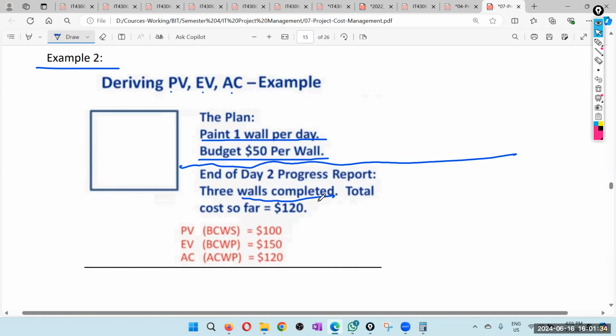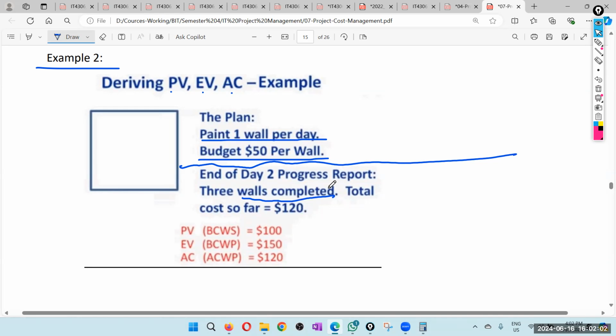But what about the total cost? So budget is $50 per wall. But we have done now 3 walls. But it has cost only $120. කියන්නේ සාමාන්‍යයෙන් බිත්ති තුනකට ඩොලර් 150ක් ඇද්ද, වෙනම ඩොලර් 120 නුත් වැඩිත් වෙනවා. So ඒක ඇවිල්ලා so that means we are in a good position. So we are budget wise we are good. Right? We are ahead. Ahead means good.